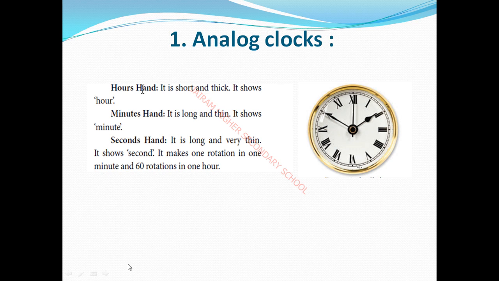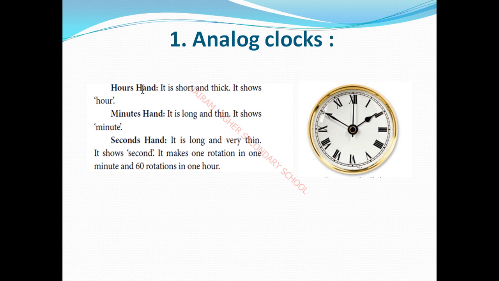One rotation means 60 seconds. Okay, 60 rotations means 1 hour. The analog clock has three hands available. One is the hour hand, another is the minute hand, and the other is the second hand.